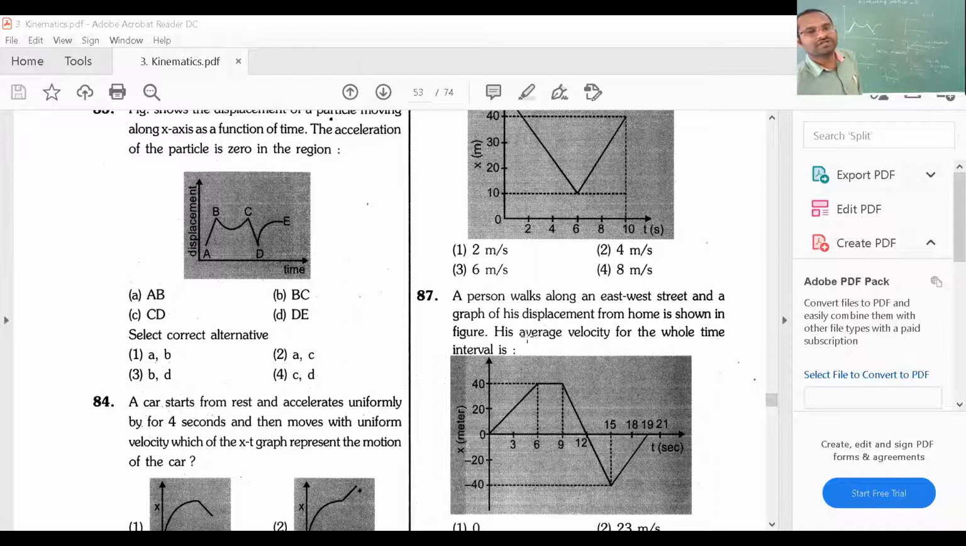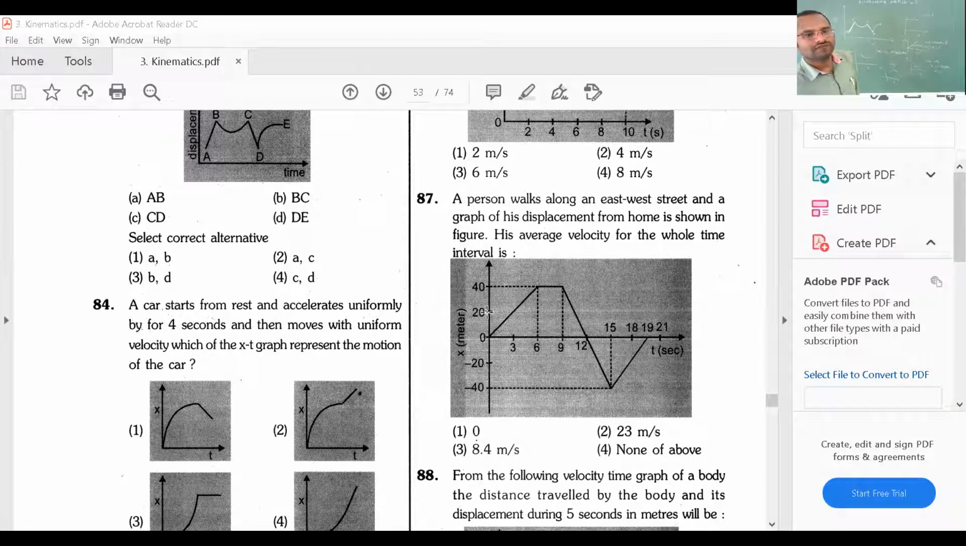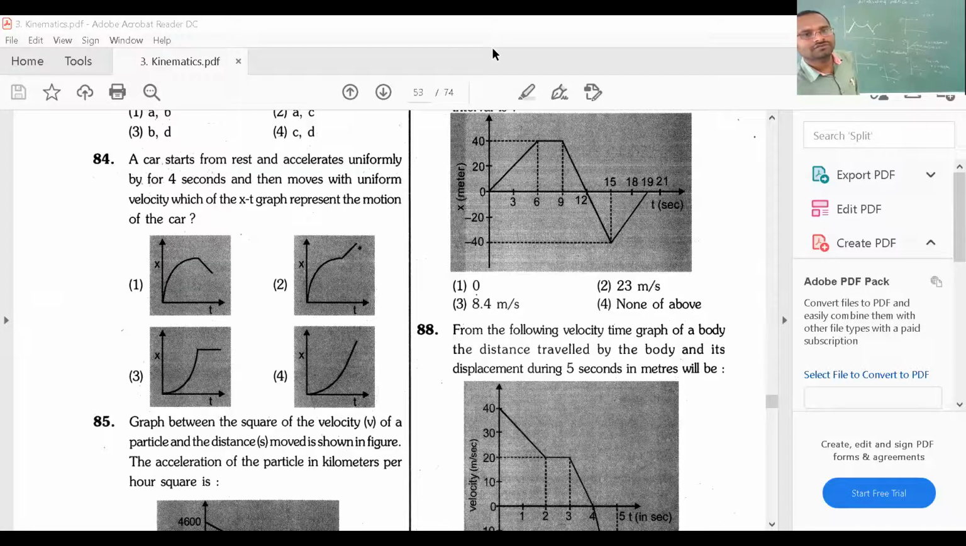Varun, it is your network issue. Question number 84 now, I am entering question number 84. Continuously you are sending messages.